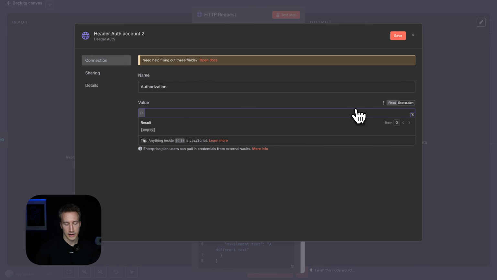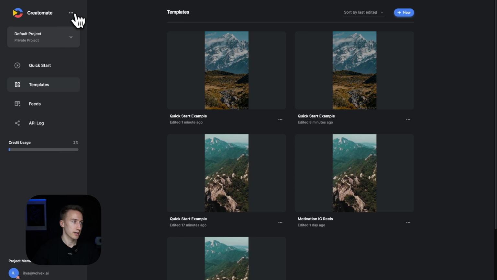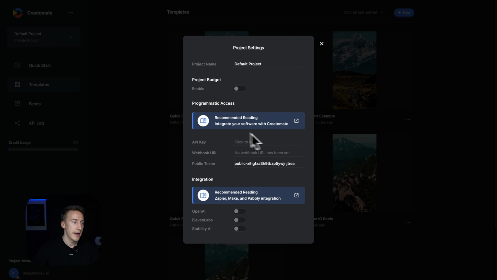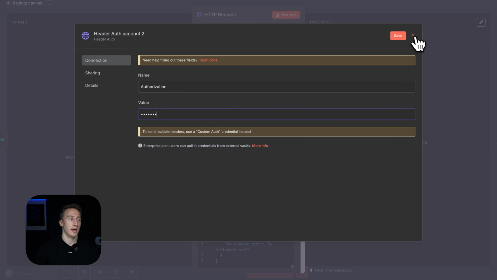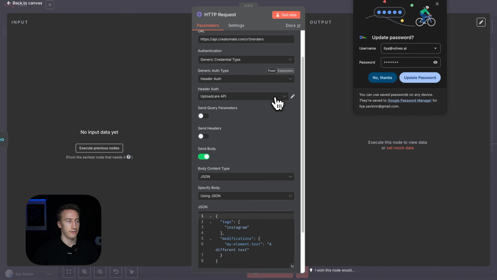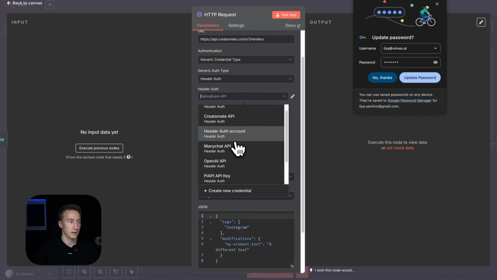Here the value is again Bearer, as always, space. And now we need our API key. Where do we get that? Let's go back to the creatomate.com dashboard. Press on this icon here, project settings. And here you can see the API key. Click to reveal, it reveals your API key, you copy it, you go back to n8n, paste it here after Bearer, and then press save, and you are good to go. You will have an account just like this.